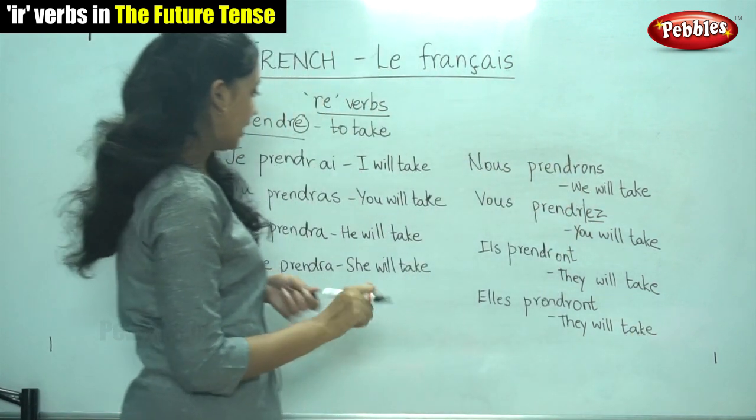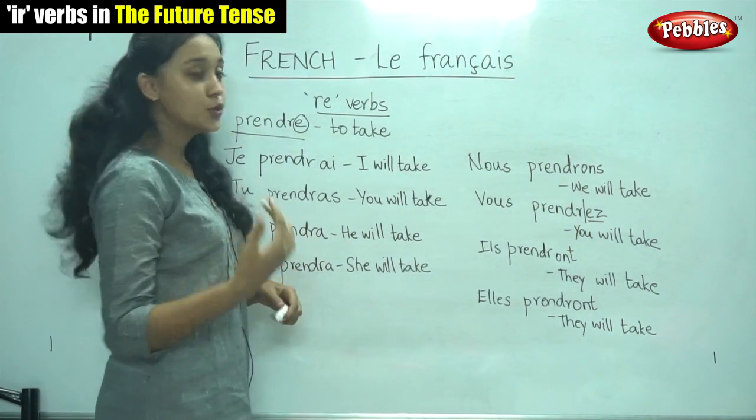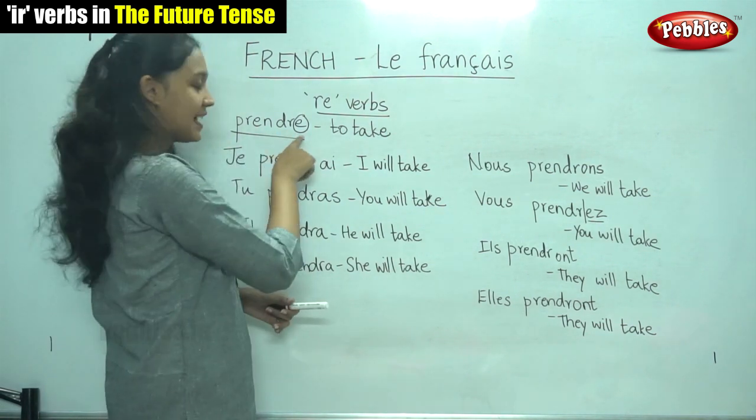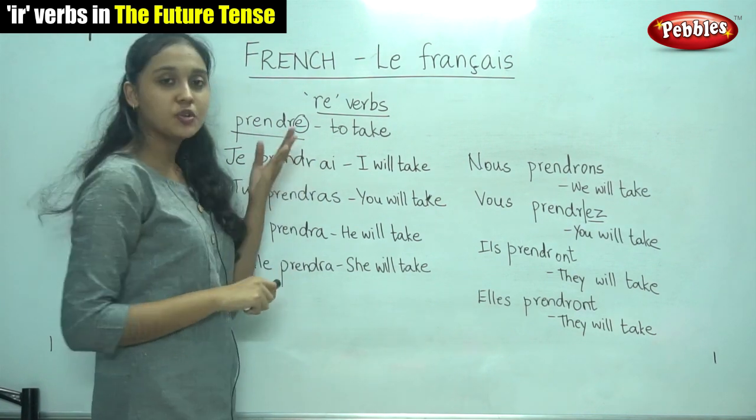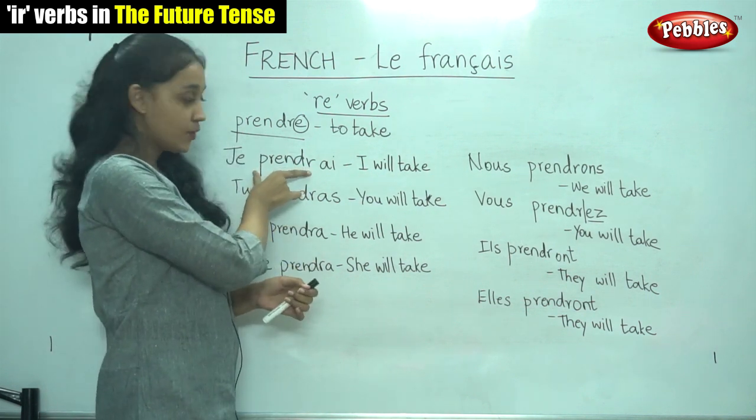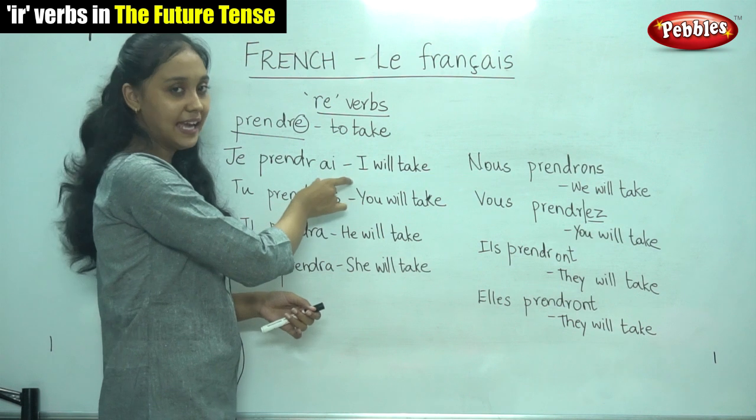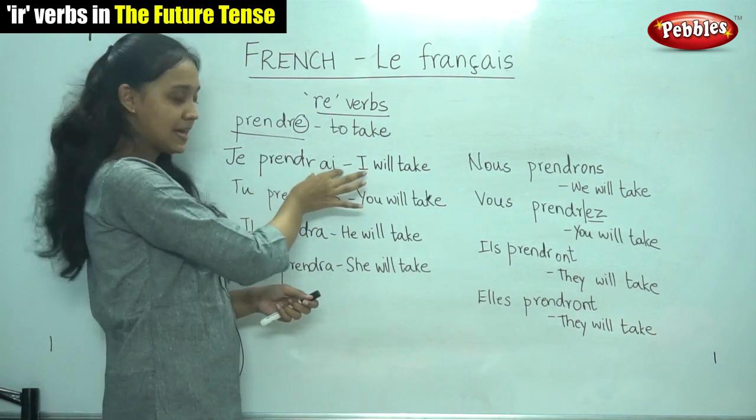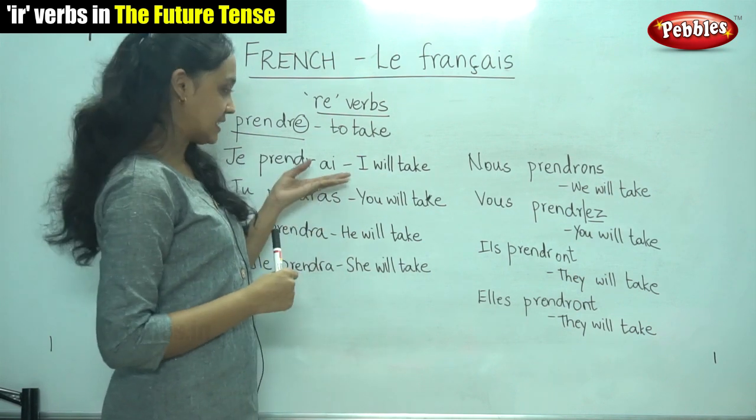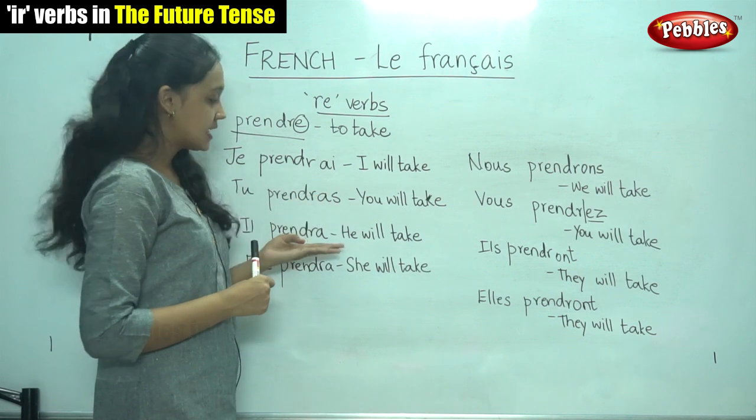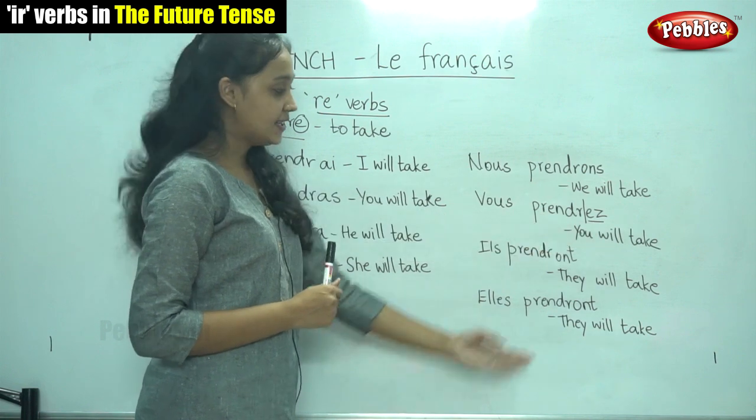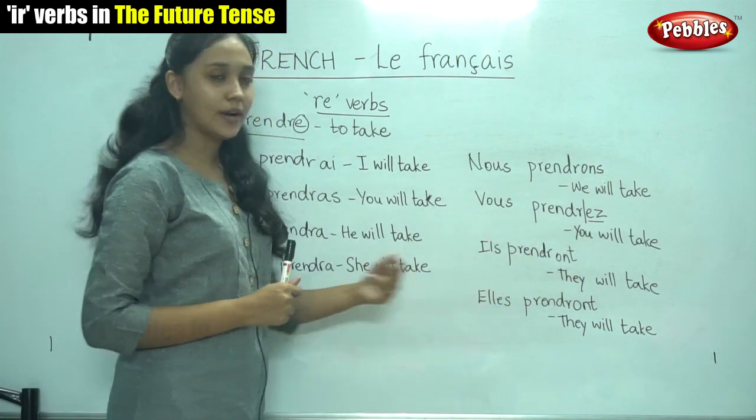So now we have learnt how to write the future tense for the ER verbs, IR verbs and the RE verbs. So in everything, the rule was simple. We have to write stem or root plus the ending. The ending is the same for all the verbs. It is AI, AS, A, ONS, EZ, ONT and ONT.